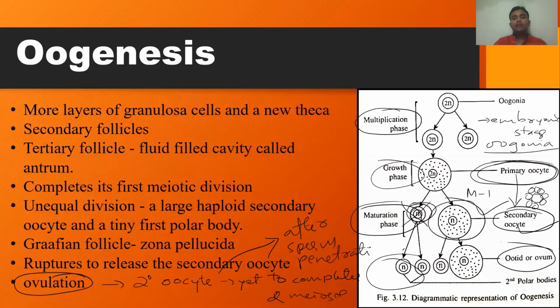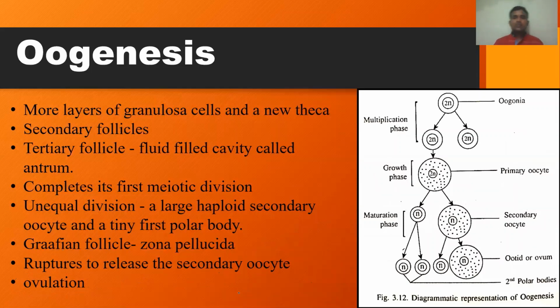So after the entry of sperm into this secondary oocyte, it will continue the second meiosis and it produces an ovum and a polar body. The polar body will be eliminated, and the ovum now undergoes fertilization that leads to the formation of the zygote. So this is a special phenomenon found in female human beings.